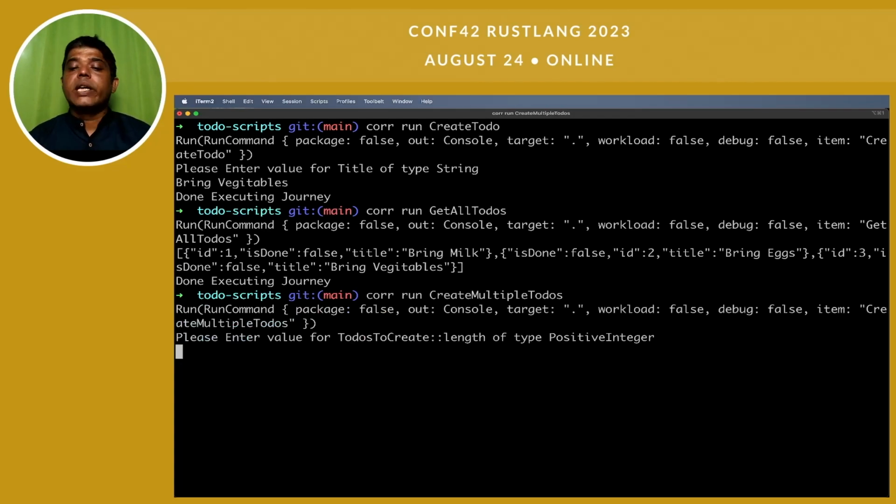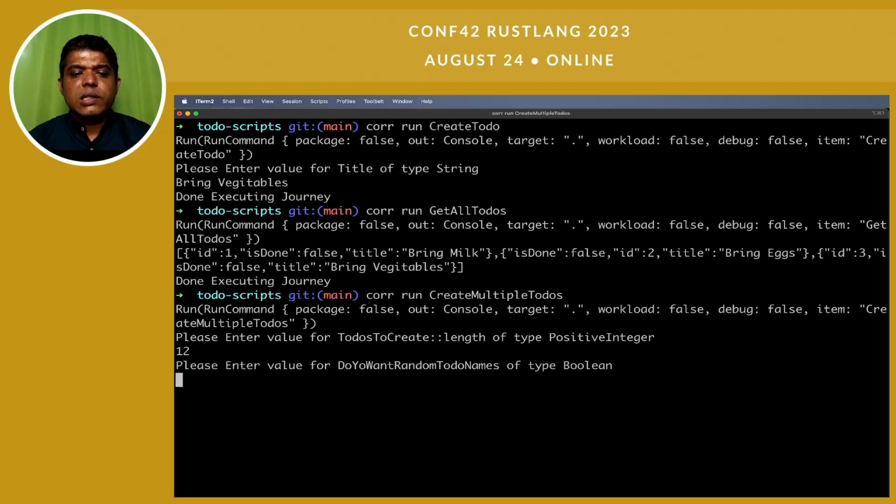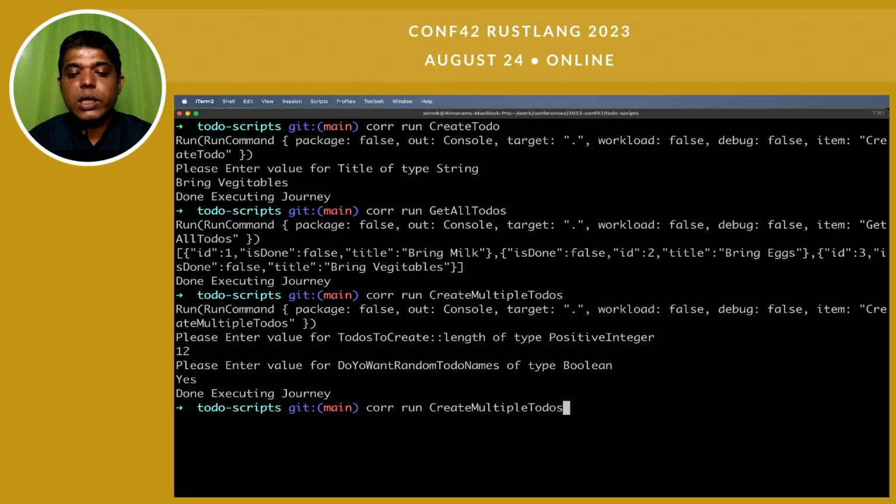Now I want to create multiple to dos. How many to dos do I want to create? This is what the tool is asking. Please enter value of to dos to create length. Let's say I want to create 12 to dos. Now the tool is asking, do you want random to do names? And the value asked is of type boolean. Let's say yes. And it said it is done executing the journey.